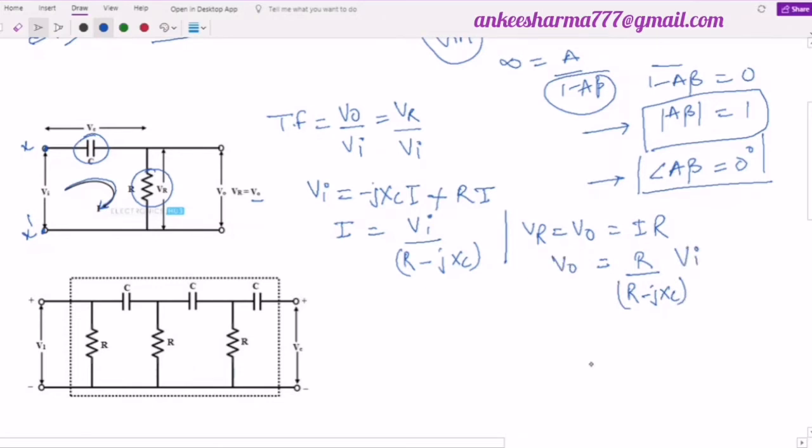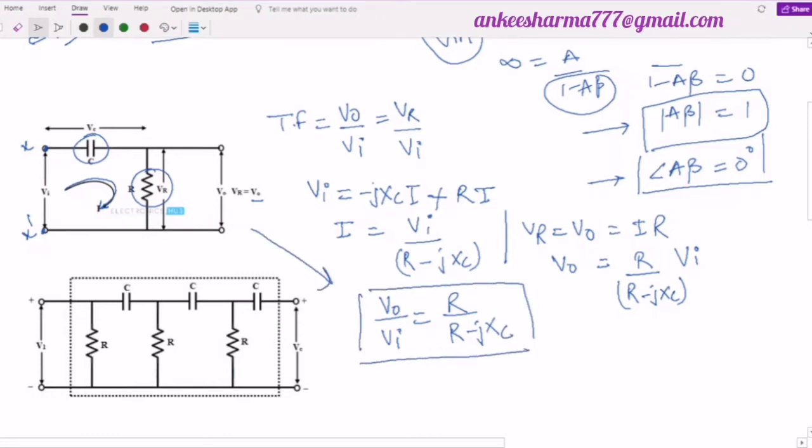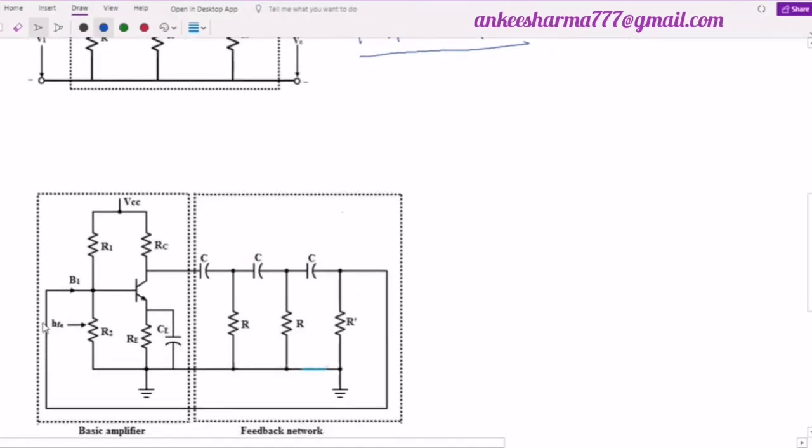So if I want the value of V naught by Vi, can I derive from here? Definitely. I can write here V naught divided by Vi will be equal to R upon R minus J of Xc. So this will be the transfer function of this simple RC circuit, this one. Right? So let me drag these two down.